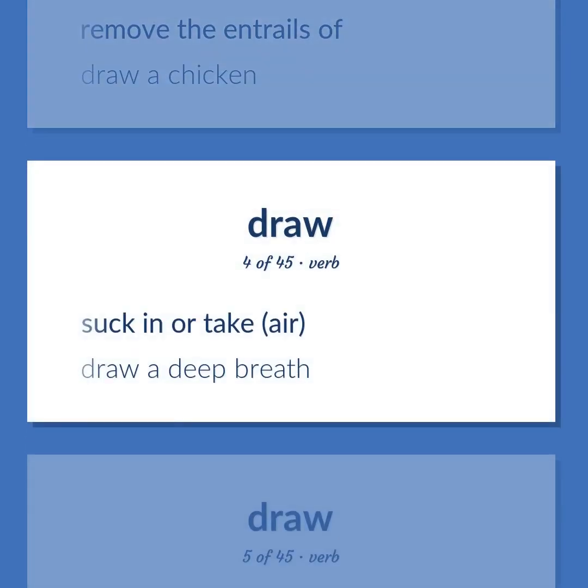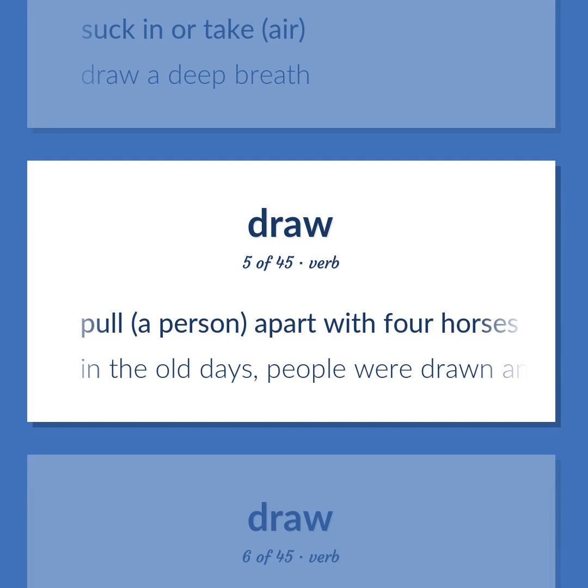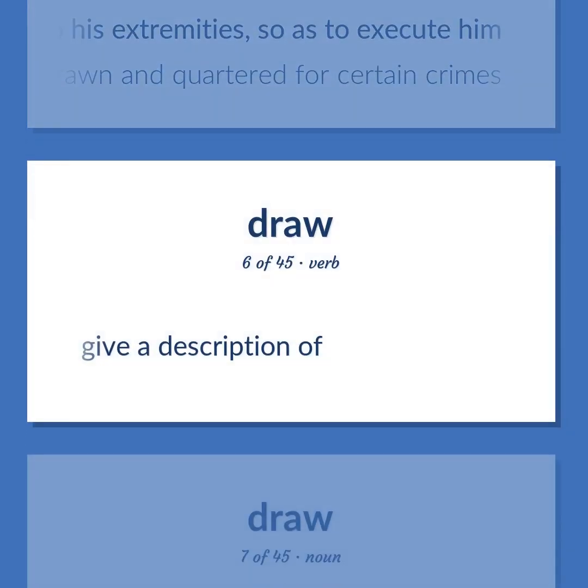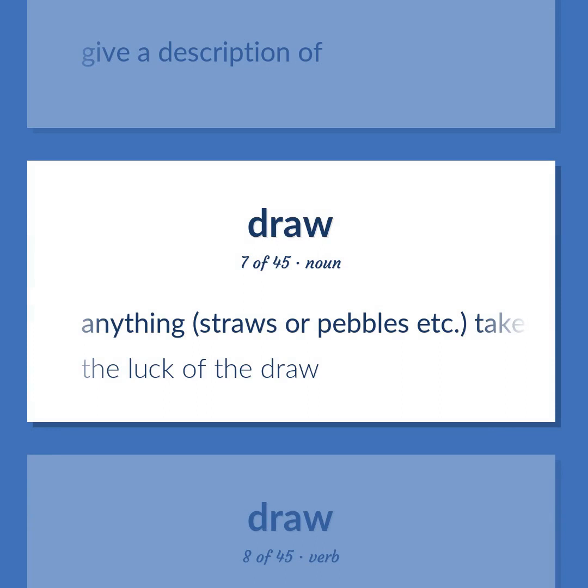Suck in or take air. Draw a deep breath. Pull a person apart with 4 horses tied to his extremities, so as to execute him. In the old days, people were drawn and quartered for certain crimes. Give a description of. Anything, straws or pebbles, etc., taken or chosen at random. The luck of the draw.